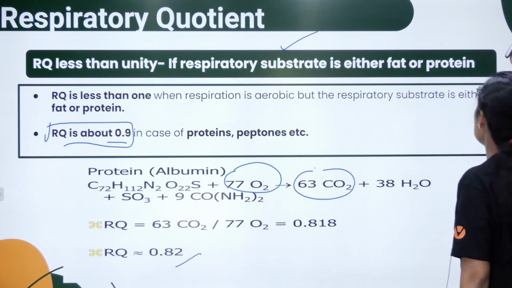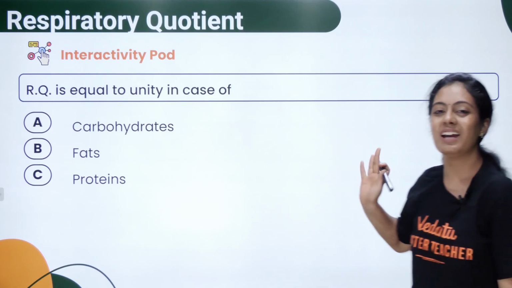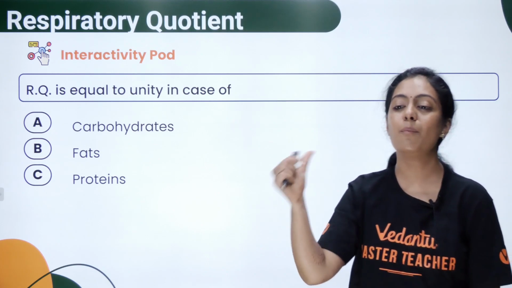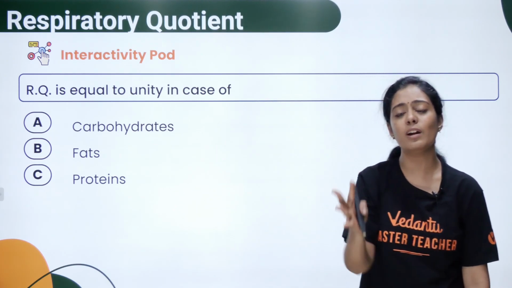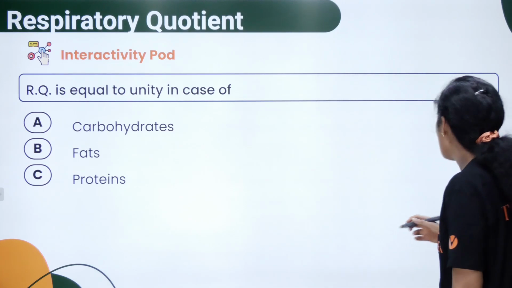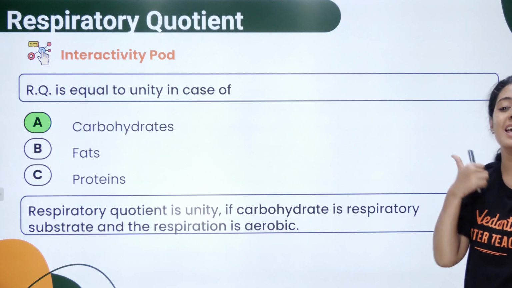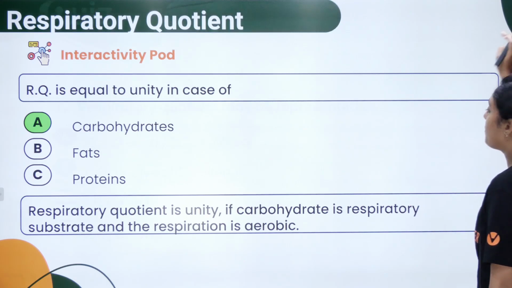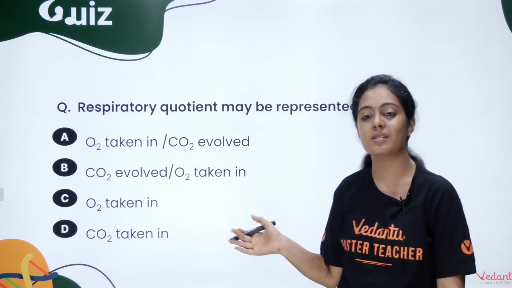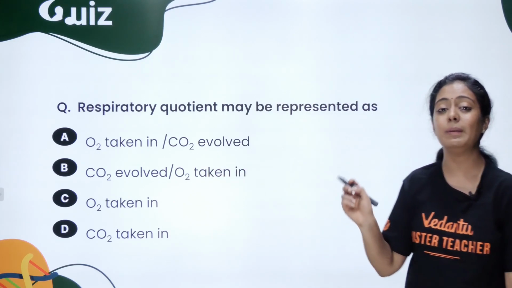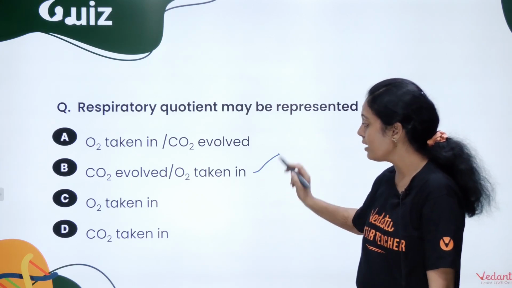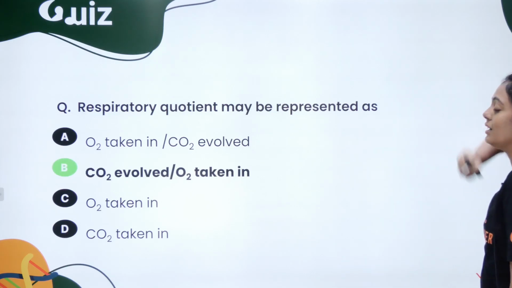Clear? Okay. We have some questions, very easy question. RQ is equal to unity in case of carbohydrate, fats, protein. I want each and every one of you watching this video to answer this. If you have answered it as carbohydrates, excellent pasangla, keep it up, okay? So padichu mudichachi, respiration nama mudichachi, okay? If you know all these answers. Respiratory quotient may be represented as volume of carbon dioxide evolved divided by oxygen taken in.